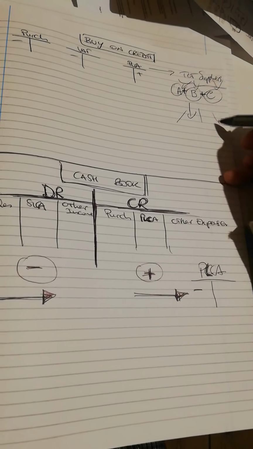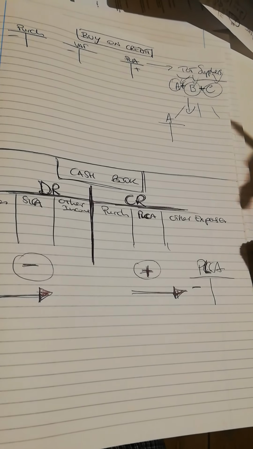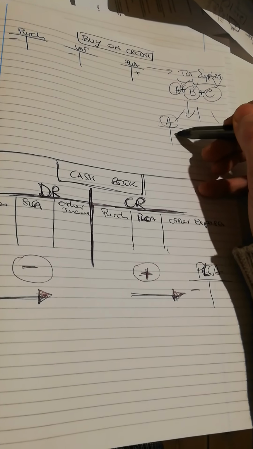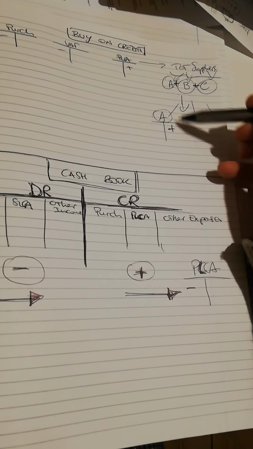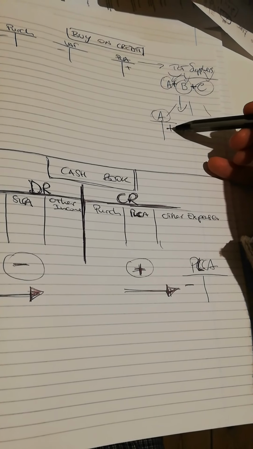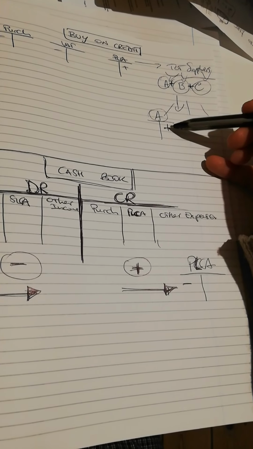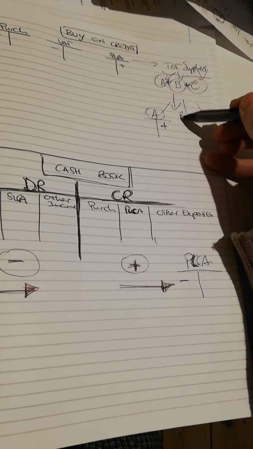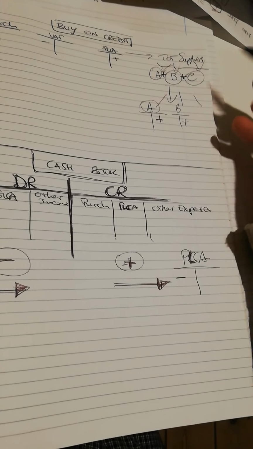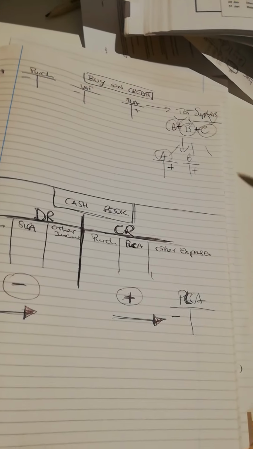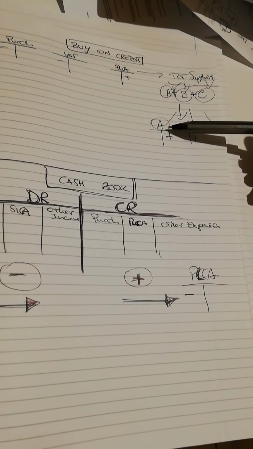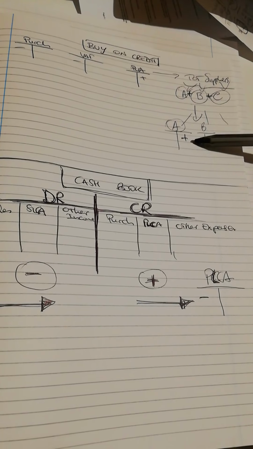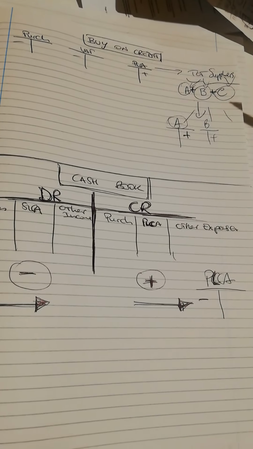Suppliers A, B, and C will all have their own accounts. For supplier A, I will have an account that shows we owe this supplier a total amount of money. Supplier B will have another account which will show how much we owe to that supplier, and so on. Again, because we owe this money to the suppliers, the balance will be on the credit side.